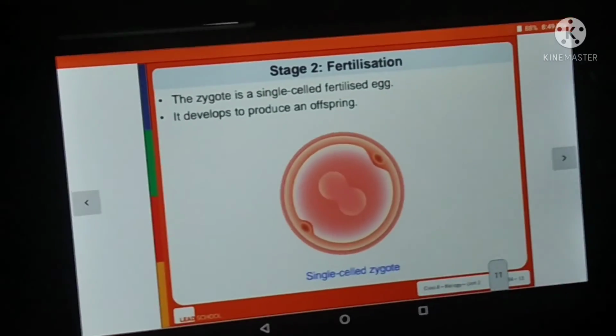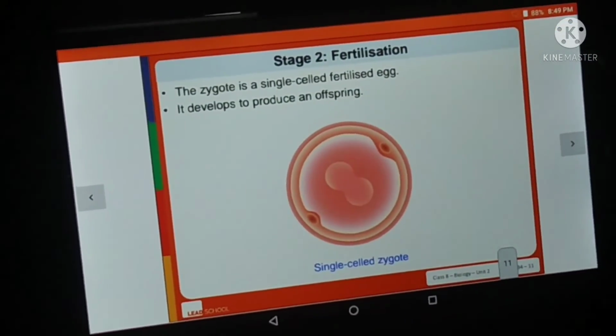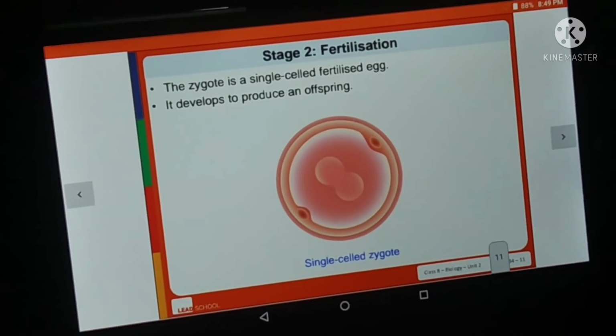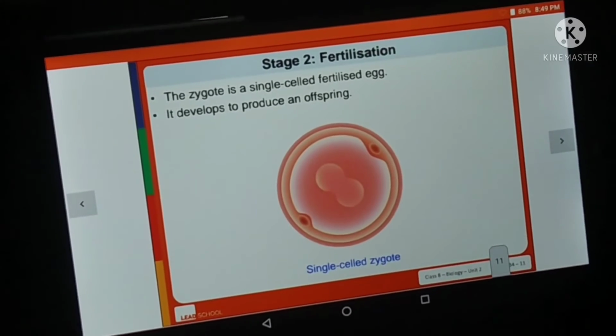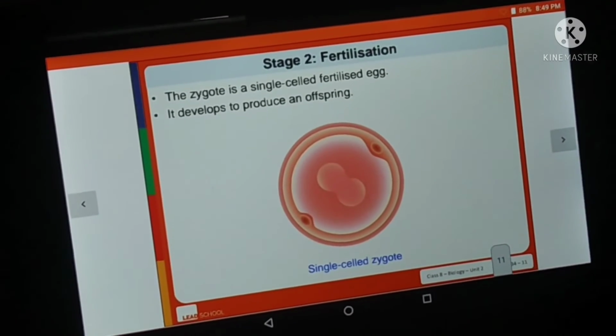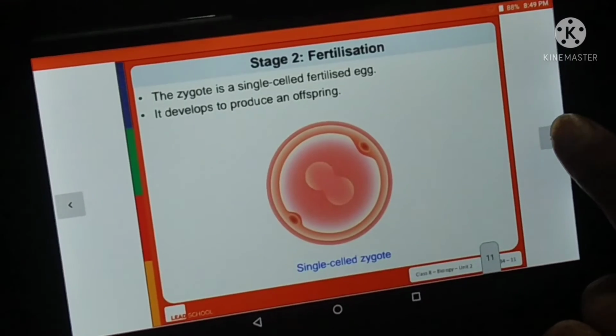The zygote is a single-celled fertilized egg. It develops to produce an offspring.